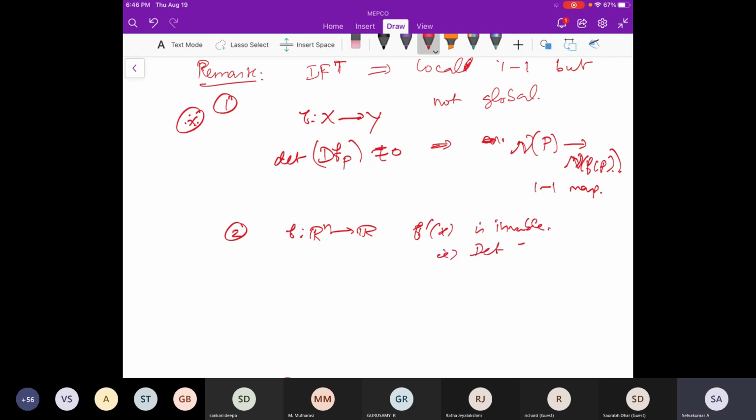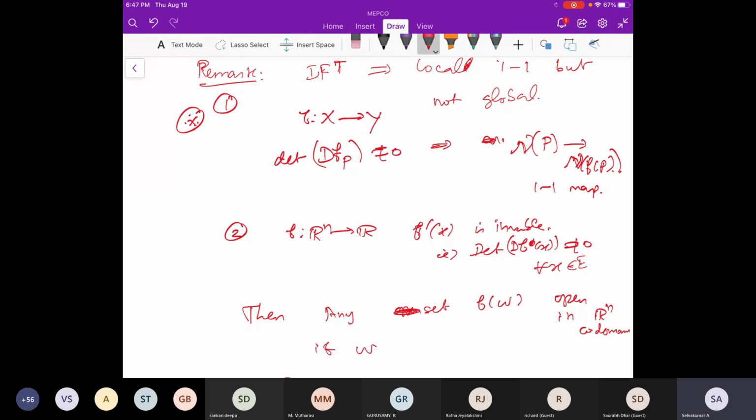That means the determinant of f dash of x is non-zero for every x in the domain. Then for any open set W in the domain, the set f of W is open in R^n, the codomain.